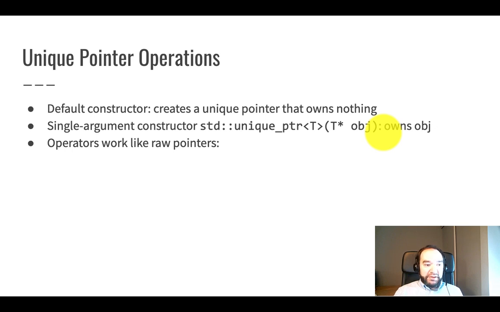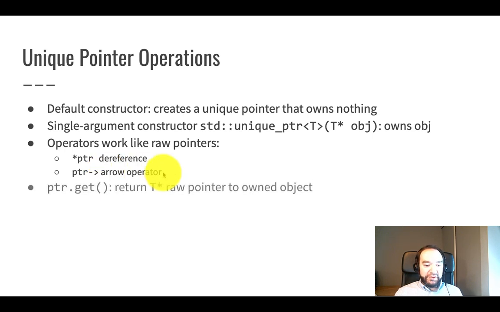Operators on unique pointer work just like they work on raw pointers. For example, if you use the star dereference operator, that yields a reference to the owned object, just like would happen with a raw pointer. Likewise, the arrow operator works on a unique pointer, just like it would work on a raw pointer. There's also a get function.